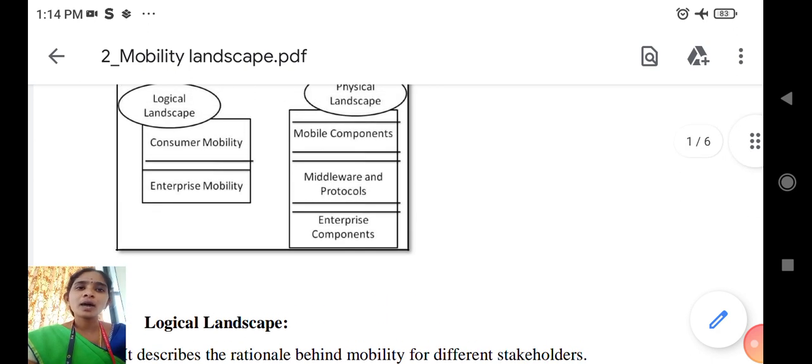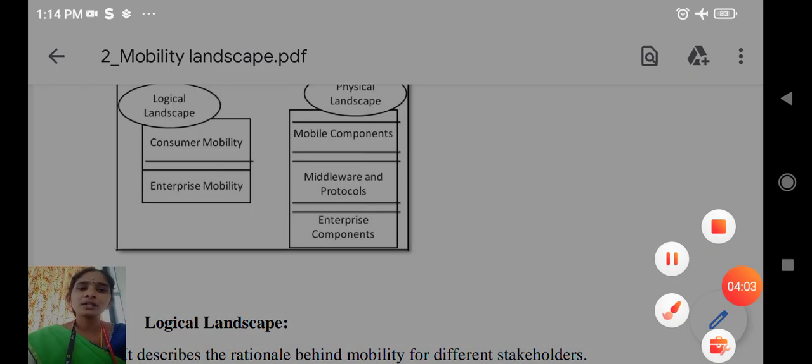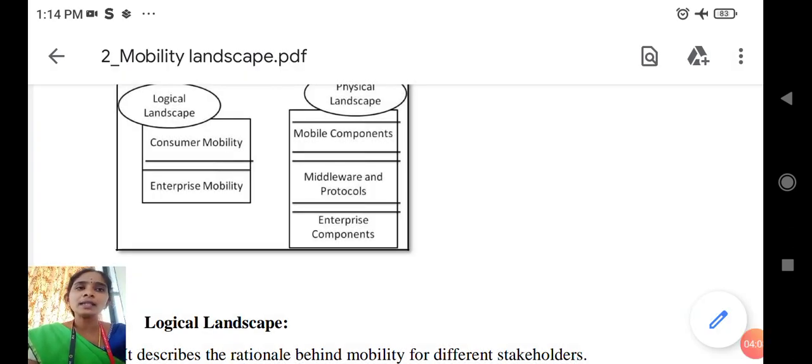Enterprise mobility is developed only for particular organizations. For example, I have to create an application for a particular organization, such as education, hospitals or the banking sector. This is accessed through enterprise mobility. The enterprise application is created only for that particular organization, and that organization alone gives access to the end users to use these applications.